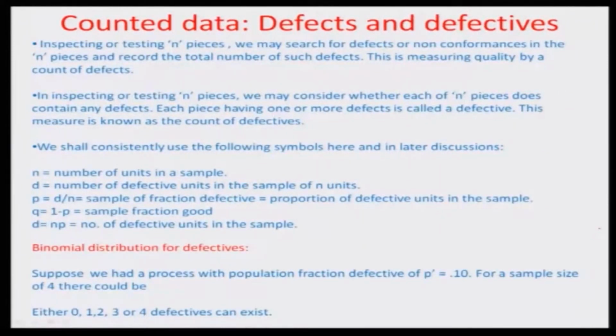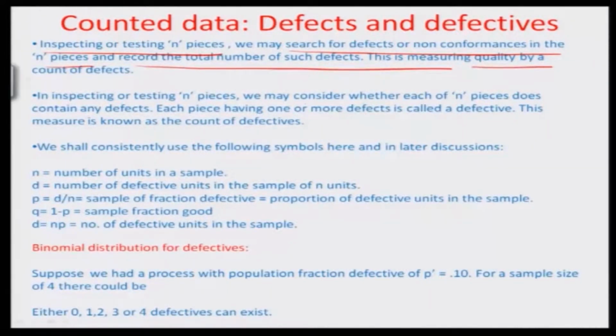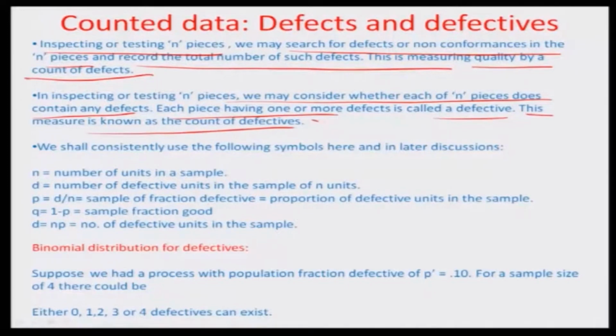When we talk about inspecting or testing n pieces or n samples, we may search for defects or non-conformances in the n pieces and record the total number of such defects. This is measuring quality by a count of defects. In inspecting or testing n pieces, each piece may not contain any defects, so they are all good pieces, or the pieces may be defective. Each piece having one or more defects is called a defective. The count of such pieces is known as the count of the defectives.